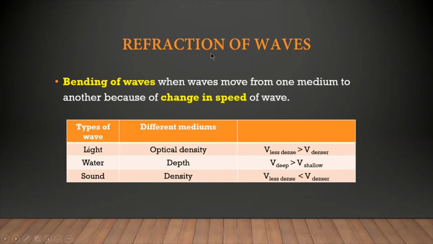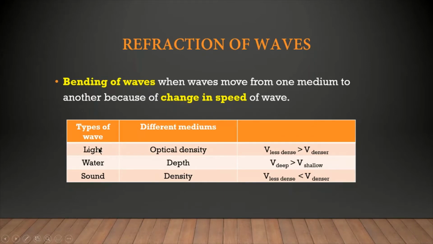What is refraction of waves? When waves travel from one medium to another medium, their speed will be different. Because of these changes in speed, light, sound or water waves will bend. I repeat, refraction is actually the bending of waves when waves move from one medium to another medium, because the speed of these waves changes. Different medium, the speed will be different.